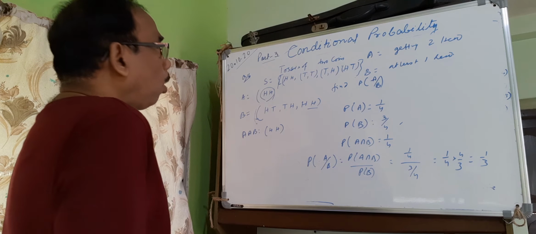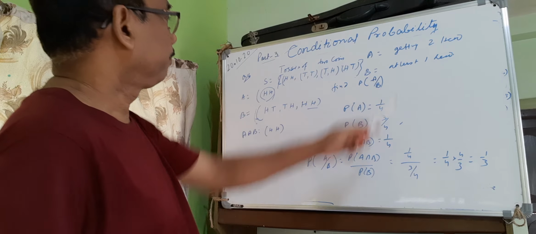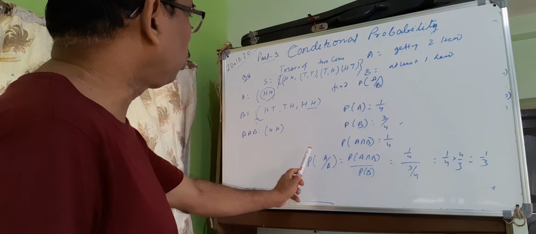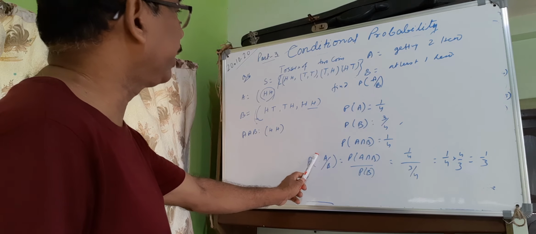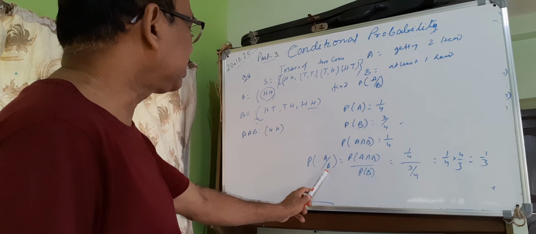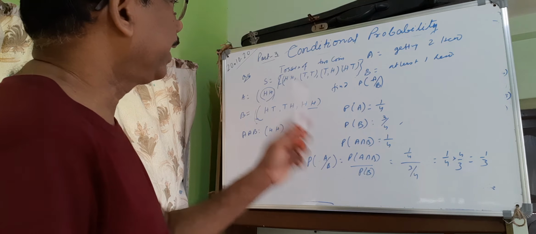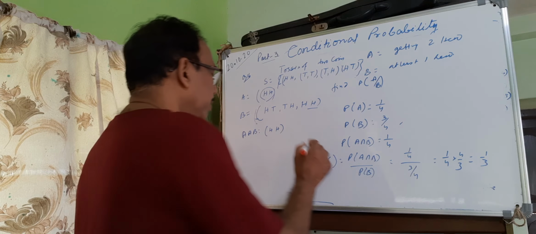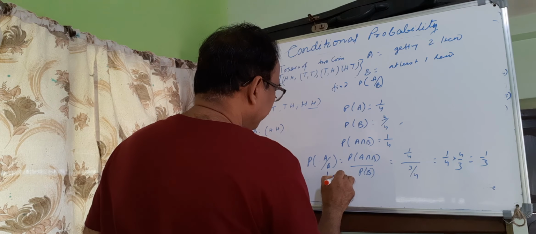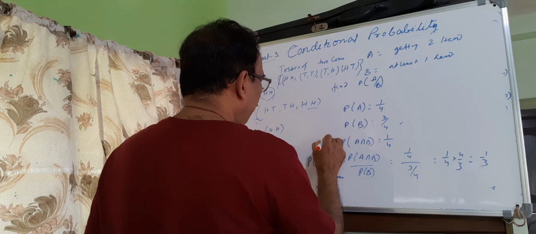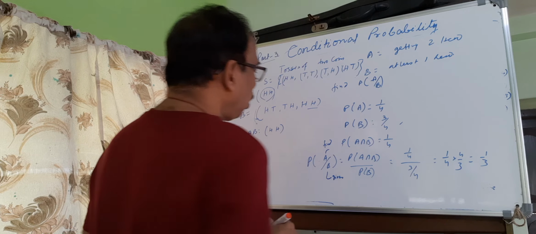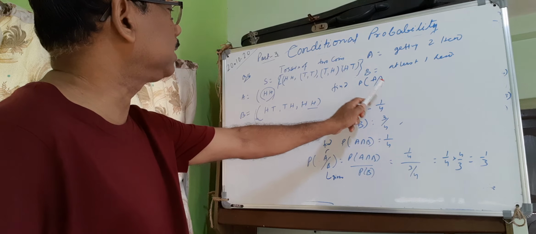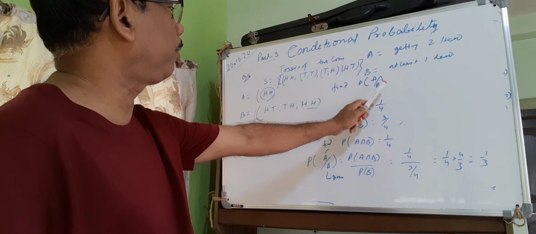So the probability of A given B: A is getting 2 heads. What is the probability of getting 2 heads when at least 1 head is given? It is given, and you have to find the probability of A when B is given.